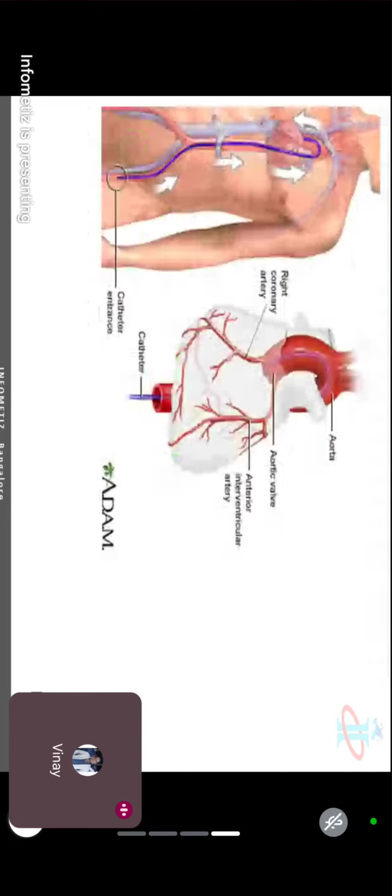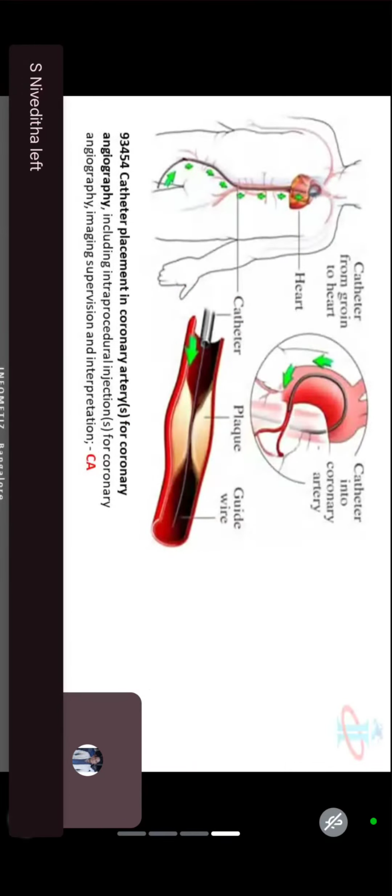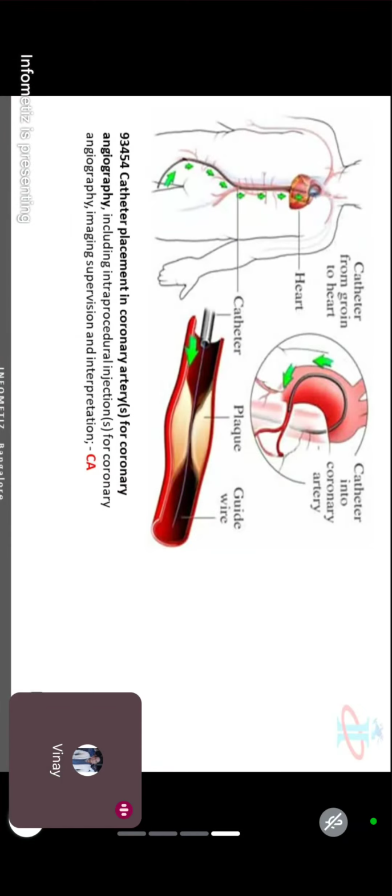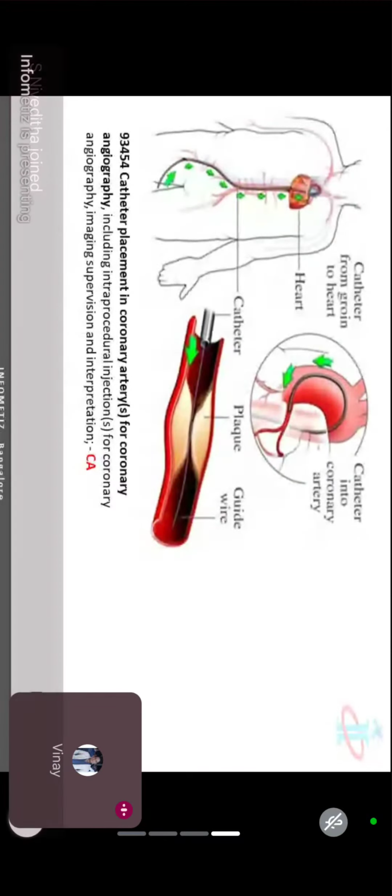How does this blockage look like? I'll show you. Here you can see. The ink is mixed with the blood. We are taking the image. In that way, we will get to know where the blockage is. That is known as angiography. Fine. Angio, blood vessel; graphy, image. Done. Now BBMP found out where the tree is.